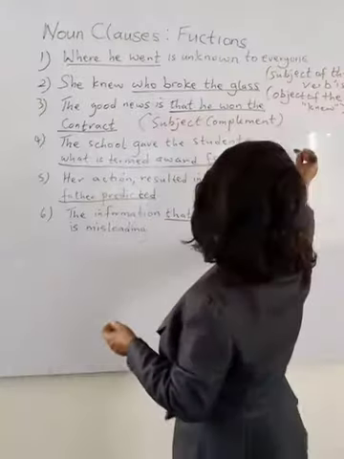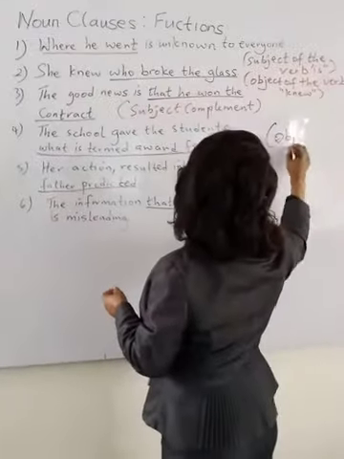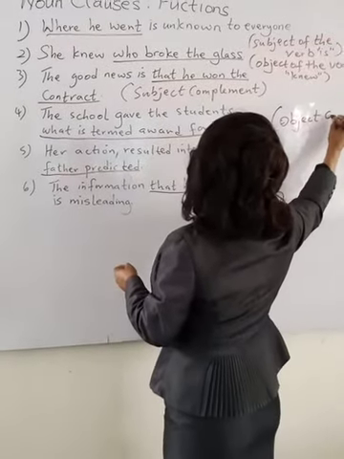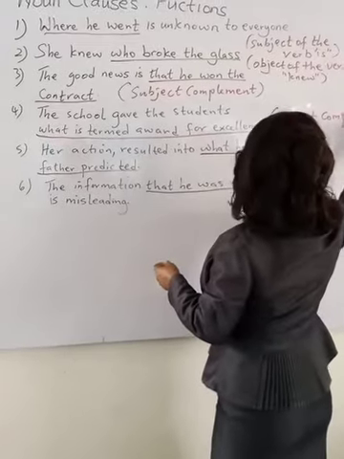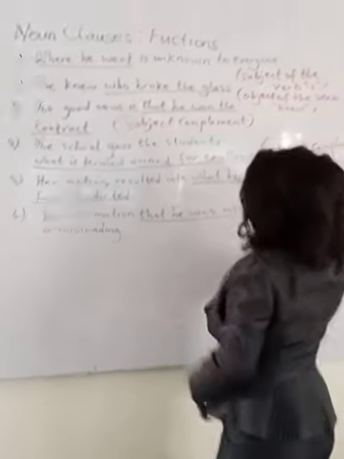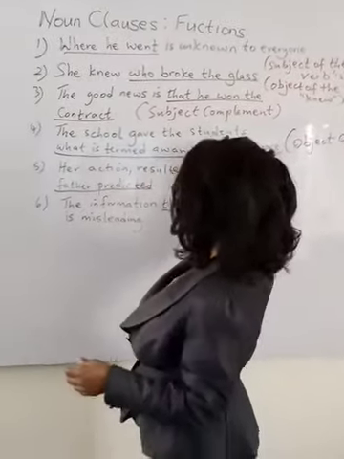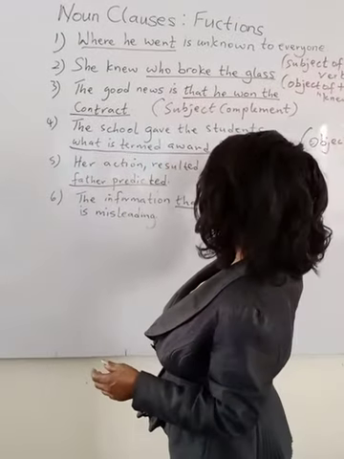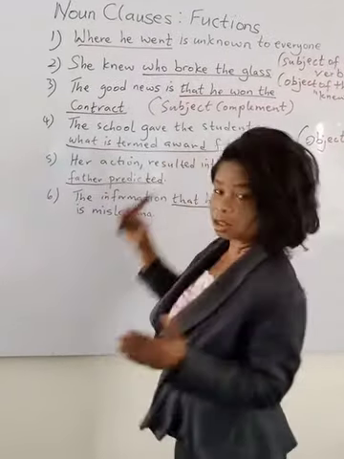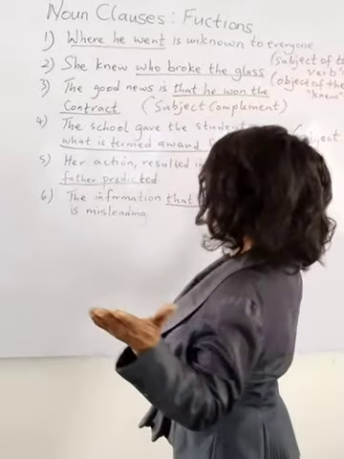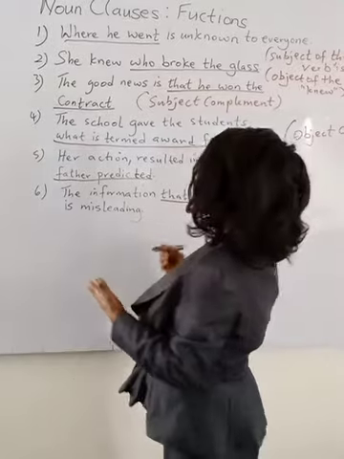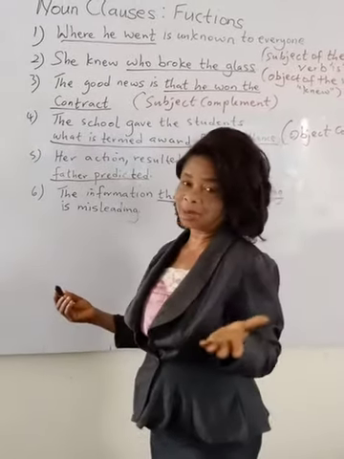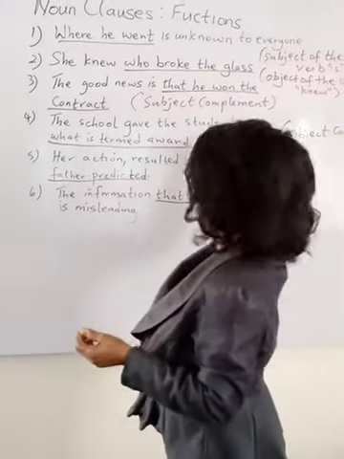So it functions as object complement. If I remove students and I say the school gave the what is termed award for excellence, it doesn't make any meaning. So we must have an object there.